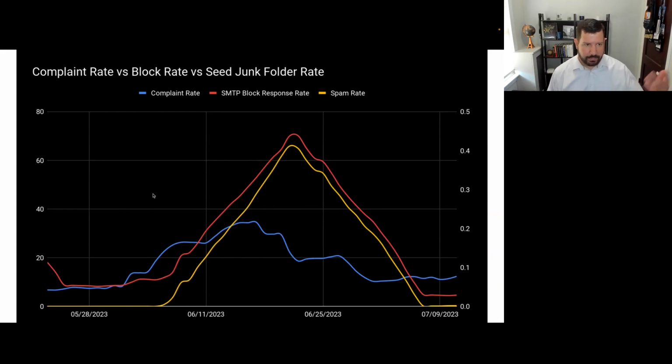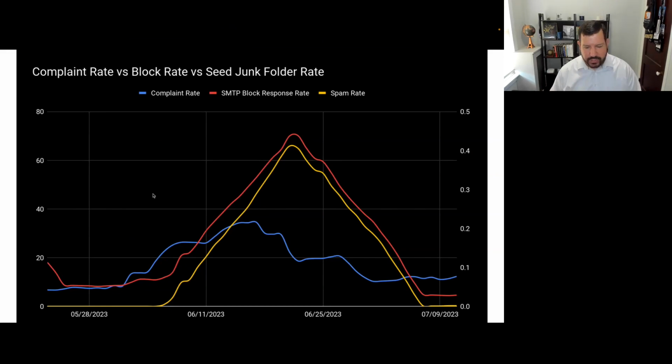It's kind of like a seed list test, but in a more sporadic and less campaign-type configuration. And so I have those two things graphed here. The red line is our block rate. The yellow line is our spam rate. And I threw into this chart also the complaint rate from one of our last graphs, though it's not included in reputation.